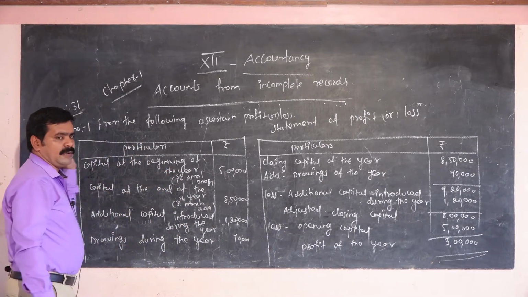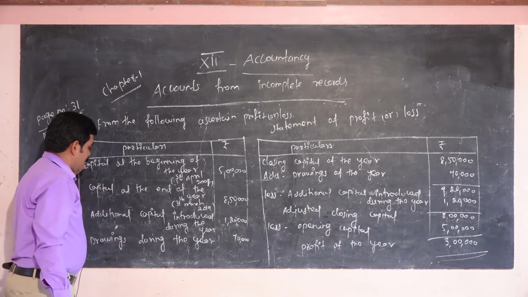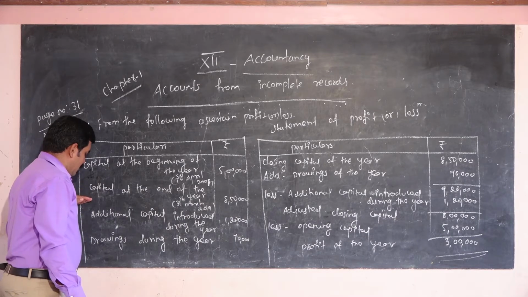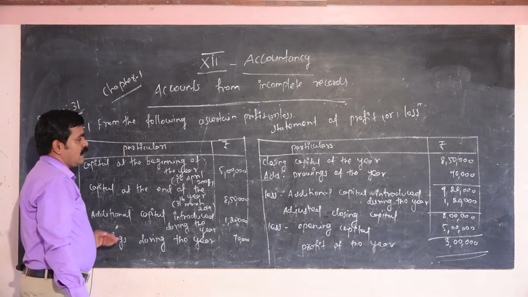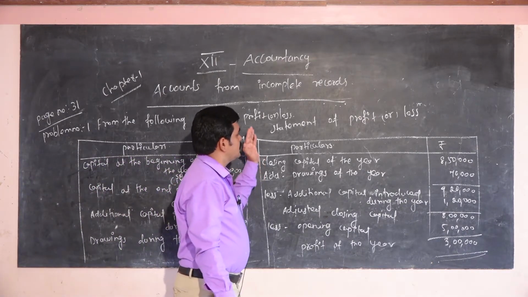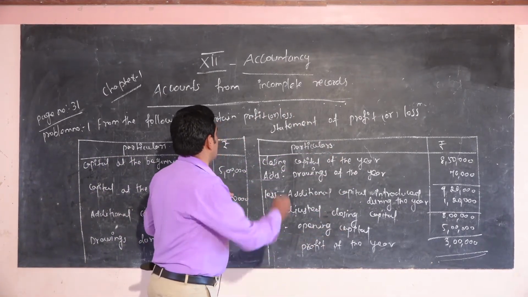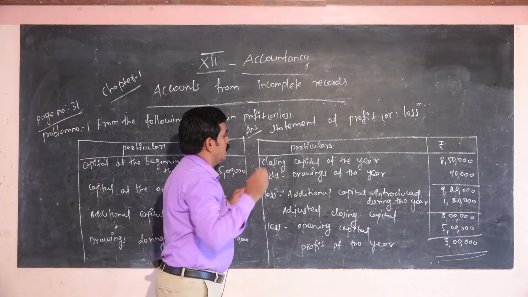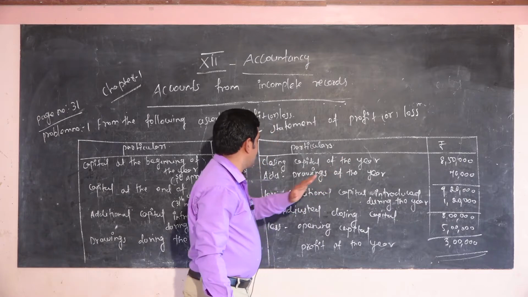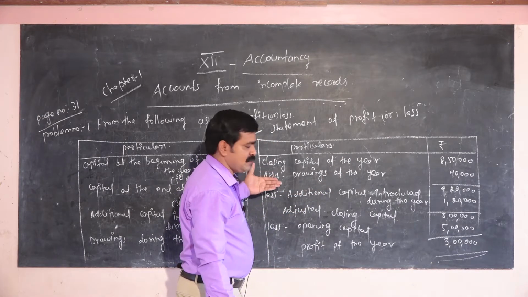Okay, I have to explain again. This is the opening capital, this is the closing capital, this is the additional capital introduced during the year, this is the drawings, that you have to add. Here this is the statement of profit and loss, this is the answer. Closing capital of the year 8,50,000. You have to add the drawings of 70,000 to this closing capital.